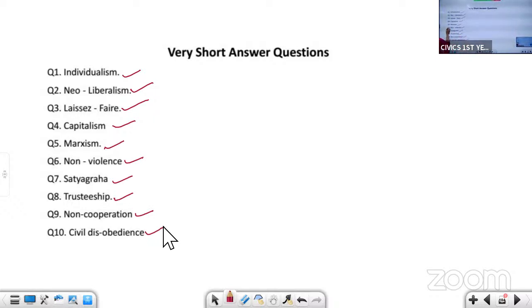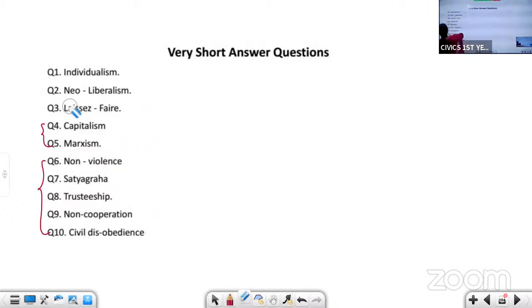Questions 6 to 10 are from Gandhism, and these are from socialism. So if you are learning Gandhism and socialism properly, you will be able to learn very short answers. I always tell you, if you are thorough with LAQs and SAQs, you can easily write your VSAQs.